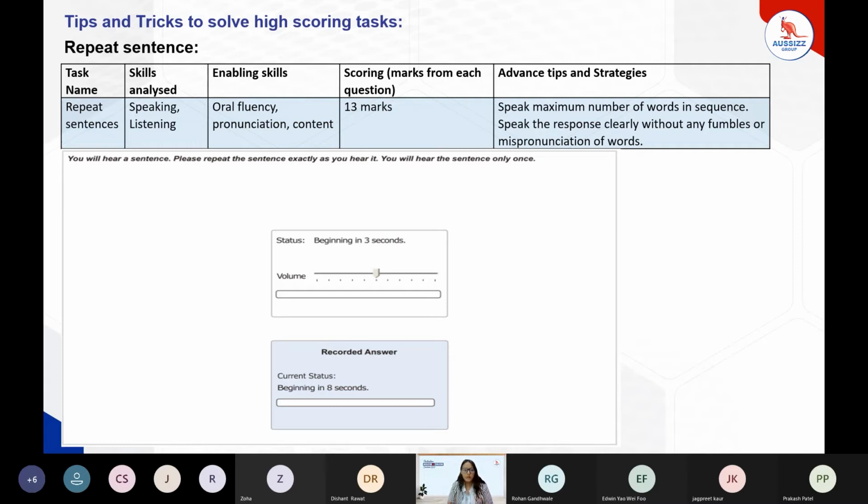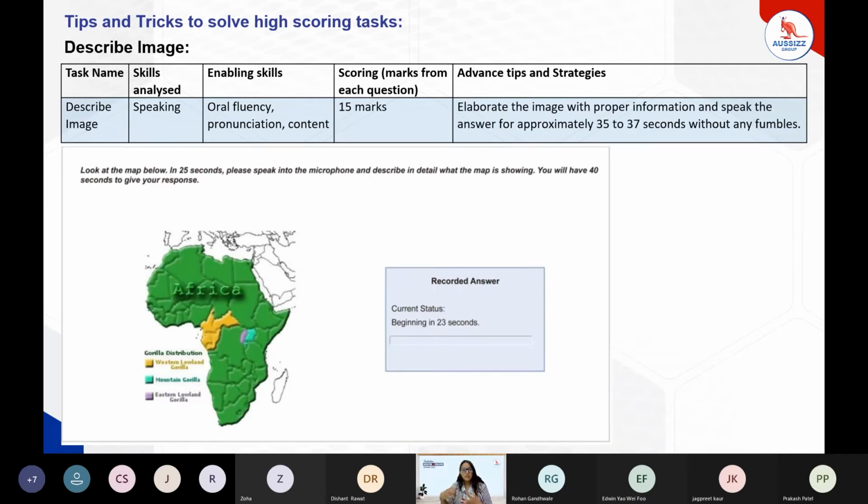I haven't written lots of details about this particular task. There are approximately 10 to 12 questions of such type. Okay. So what is the most important thing over here? Speaking the sentence exactly as we have heard. And for that, we need to focus on the audio, and that is possible only once we practice. Before exams, we can plan to practice approximately 400 to 500 questions, which can fetch us good scores. Listening ability must be improved. It must be polished. That is the basic thing.